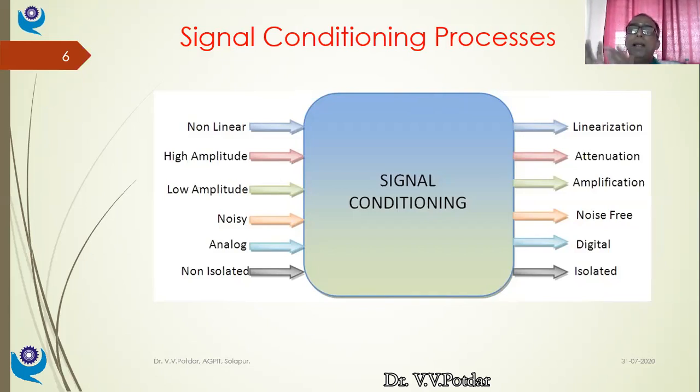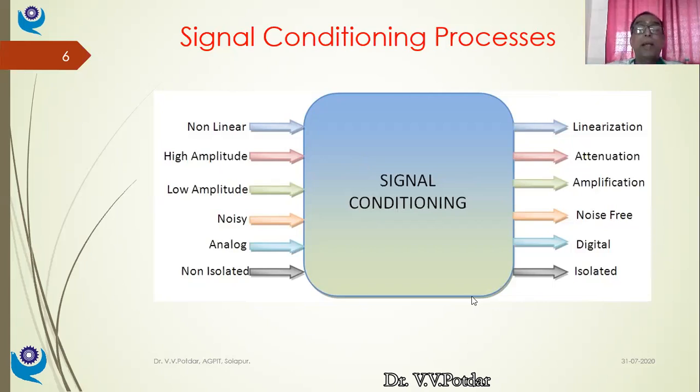Now, when I have my electronic circuitry just by the side of this inductive load of the motor, the performance of my electronic circuitry might get affected. So I need to eliminate the effect of this inductive load, which is just by the side of my electronic circuitry. So I make use of an opto-isolator, which will eliminate that effect. So this is also one of the signal conditioning processes that needs to be done by my signal conditioners.